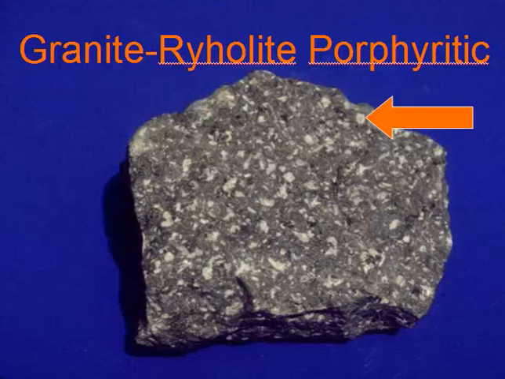But for some reason it was thrust up or thrust out of the earth, and then you see these larger crystals. The larger crystals actually started forming deep inside the earth, but then it was thrust up, and where you see no crystals at all, that's the part of the rock that cooled outside the earth or very close to the surface because it cooled very quickly and it's hard to see those crystals without a magnifying glass.